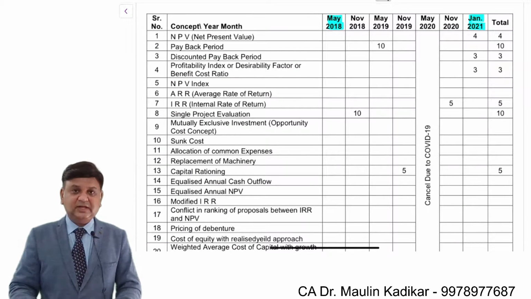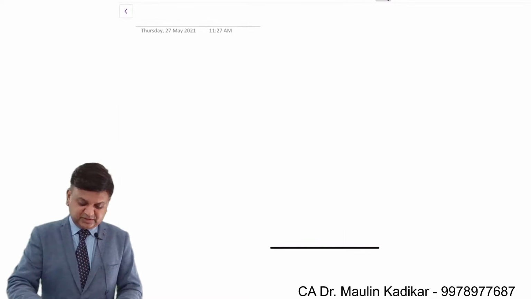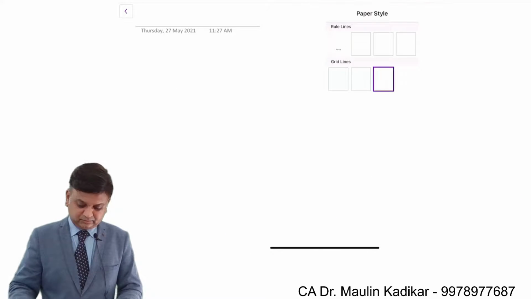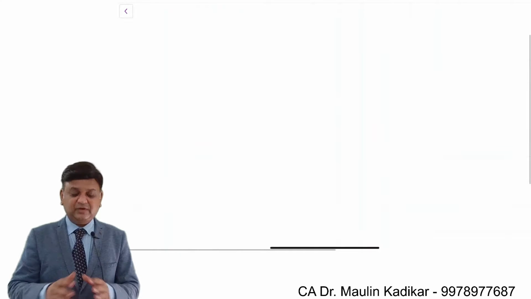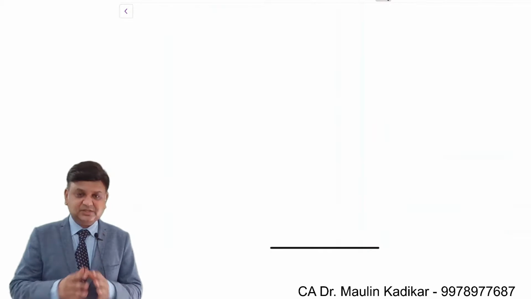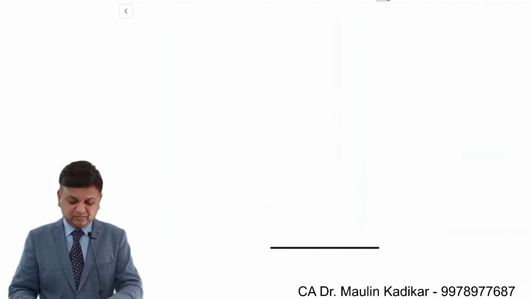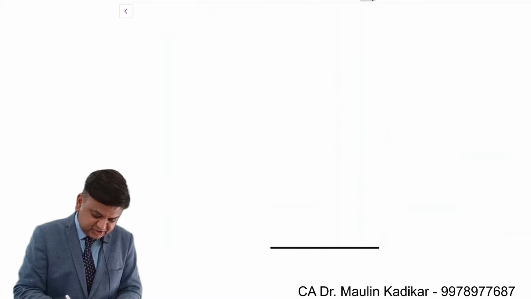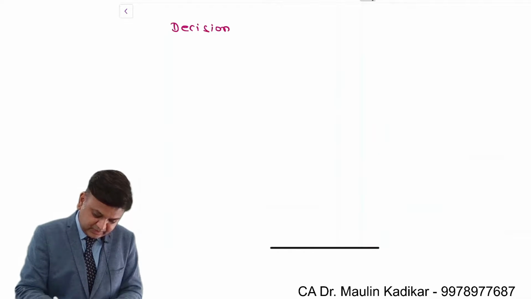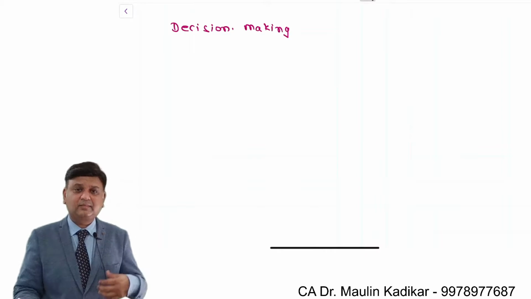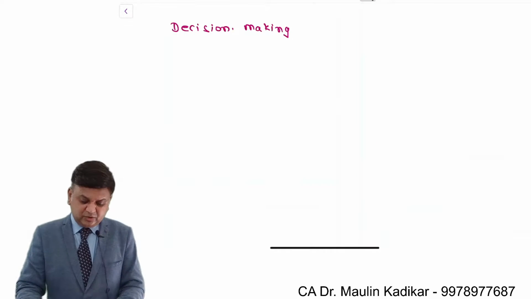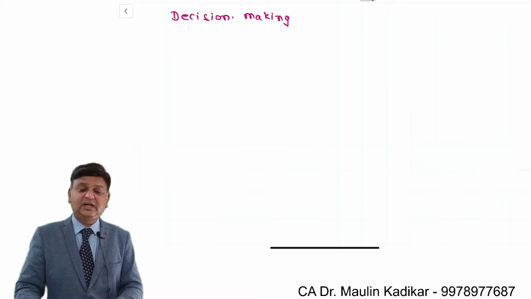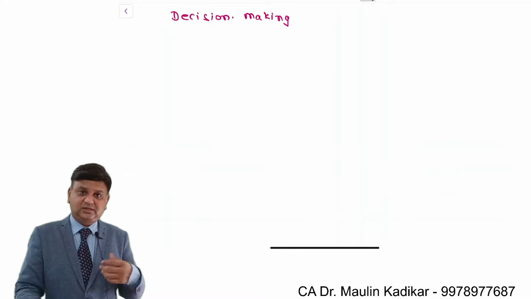Now, let us have a discussion about the learning points of the chapter. What are the learning points of this chapter? This chapter is simply about decision making. We are going to understand decision making in different situations.